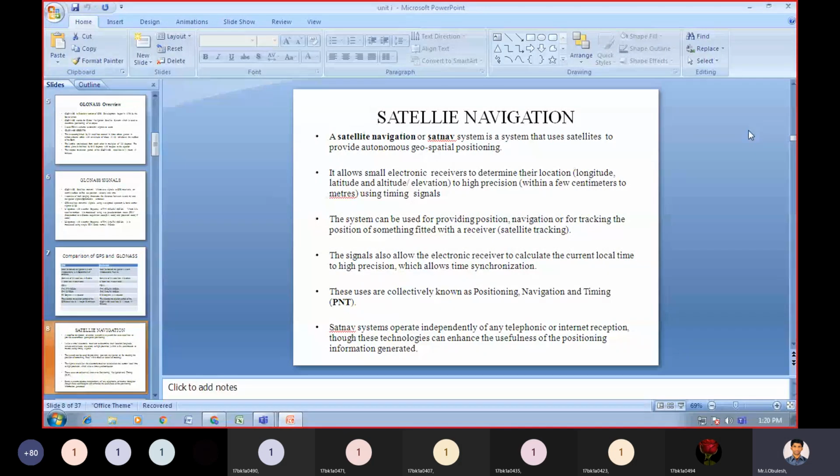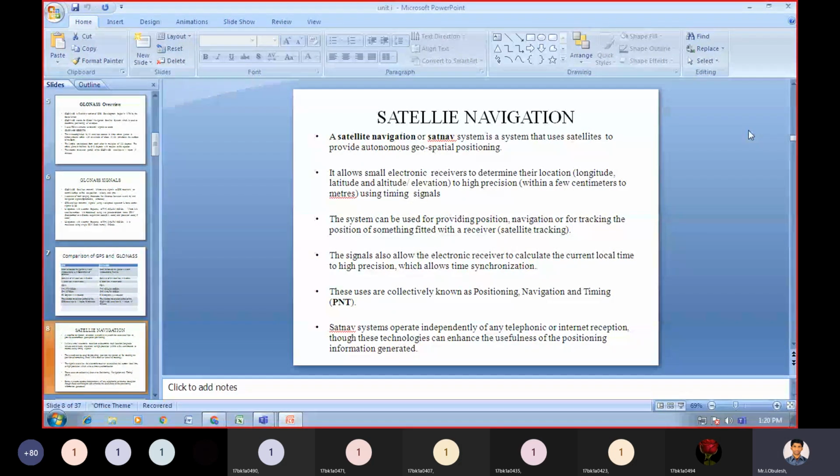These uses are collectively known as positioning, navigation, and timing (PNT). If you know the position, then only will we be able to navigate, with the help of these three.